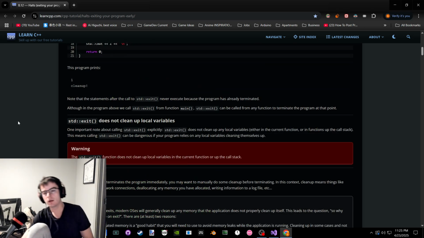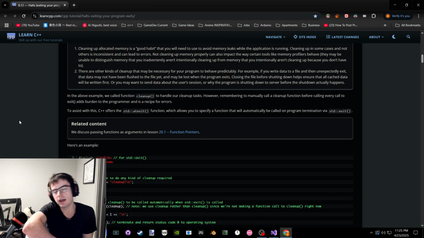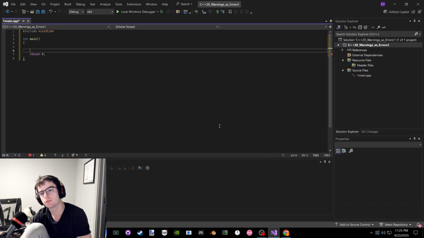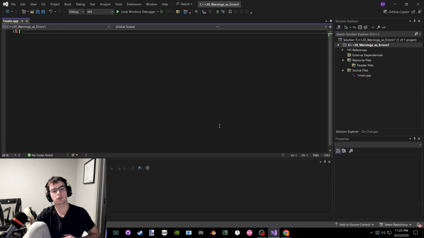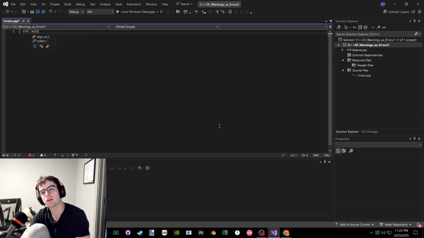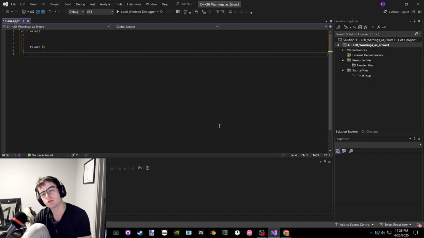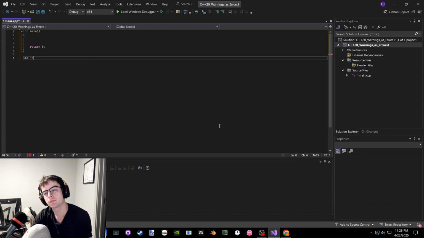Okay, so we have halts. We were on standard at exit last time, and we have to include the C standard library. We could do at exit, or we could do exit, and exit takes in the status code that we would get in the end. So standard exit triggers after main returns. If we were doing return 0, it's technically after here. It's passing whatever that code is. So it's doing 0 and then boom, and then exit kills all the stuff.